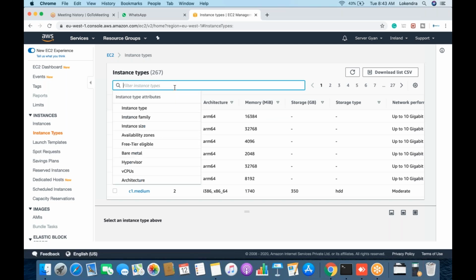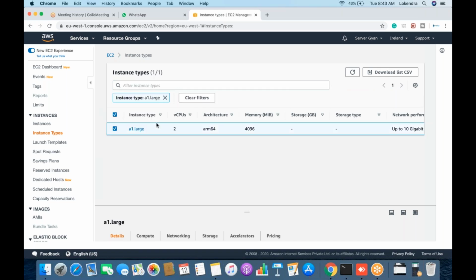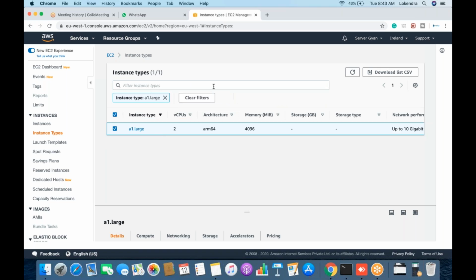So for example, I'll select instance type here. I'll select A1, maybe large. Once again, I'll go to instance type. I'll select T3, large. So see the difference here. T3 small will be good enough.